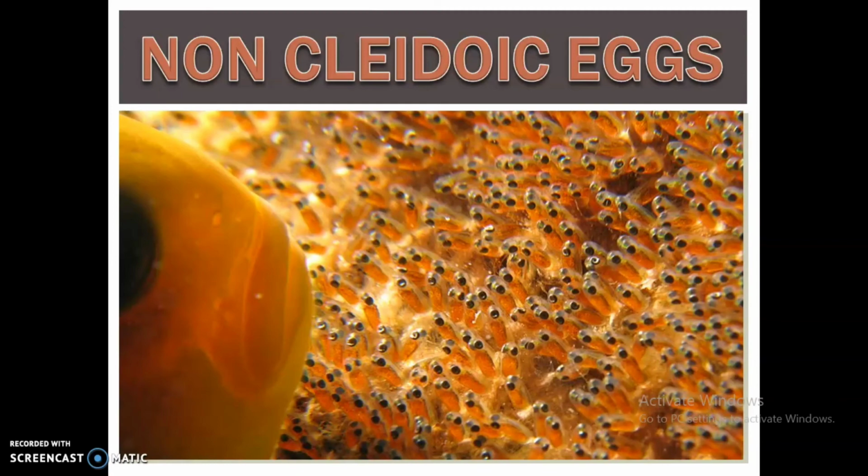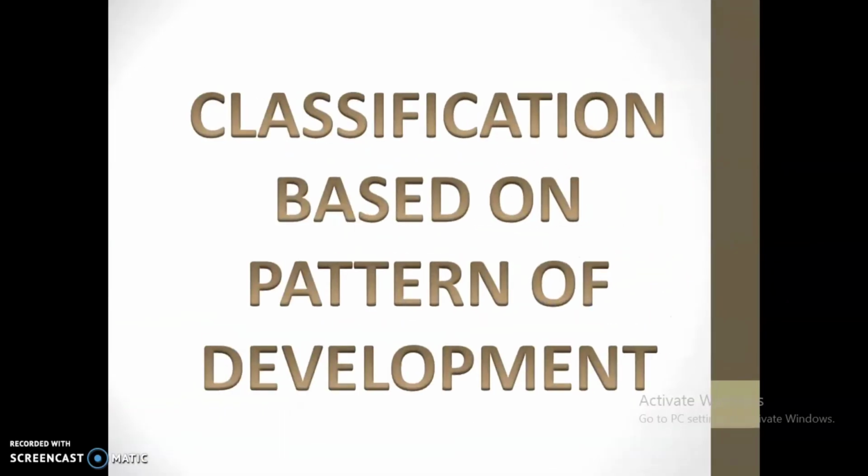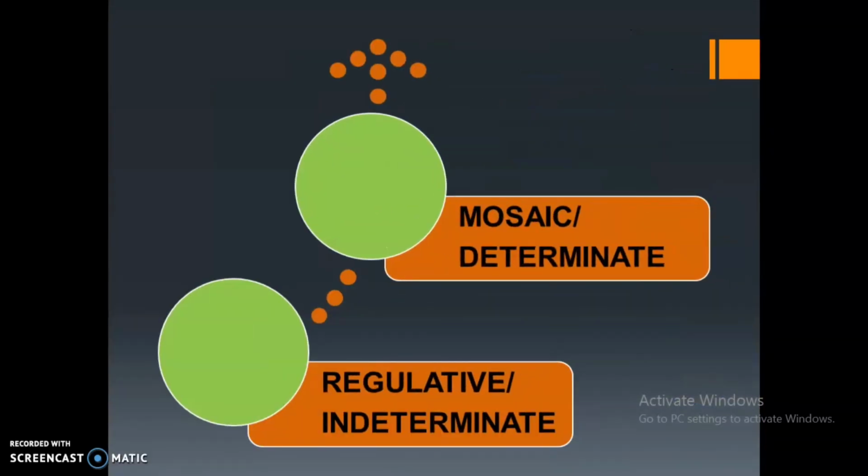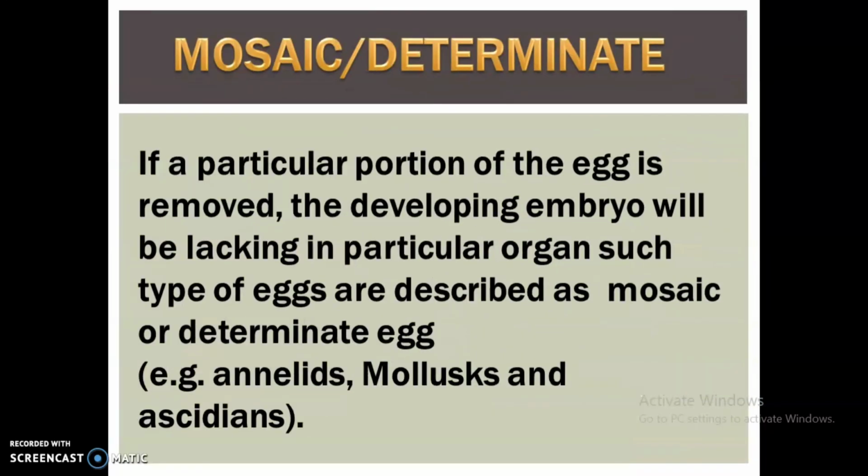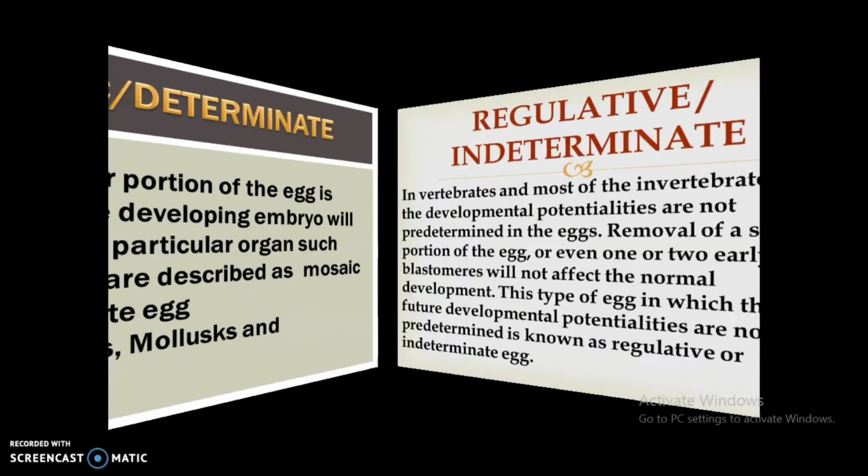Now we will see the classification based on pattern of development. There are two types, that is mosaic or determinate, and regulative or indeterminate. Mosaic or determinate: for example, if a particular portion of the egg is removed, the developing embryo will lack a particular organ. Such eggs are described as mosaic or determinate eggs. Examples: annelids, mollusks and ascidians.